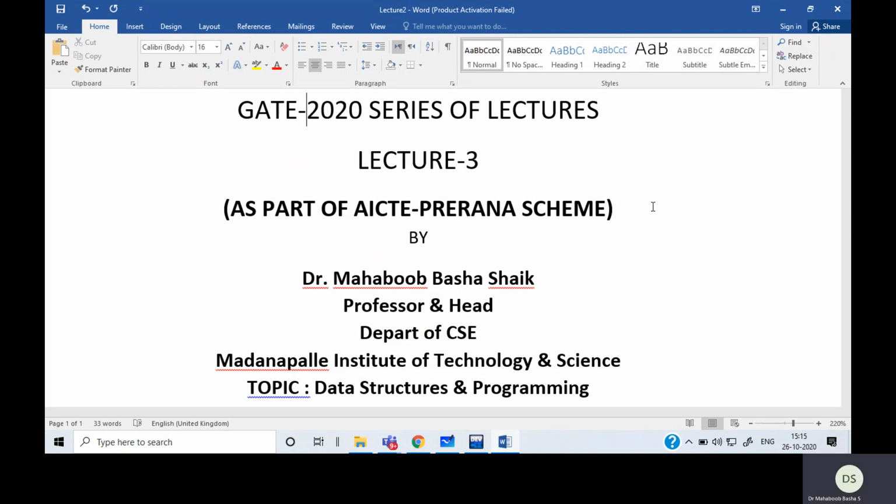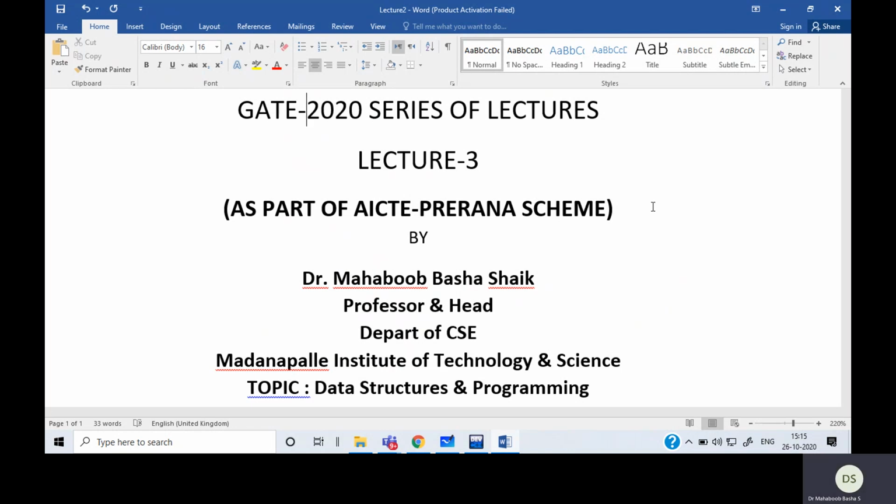I have taken the topic data structures and programming. This topic already covered some concepts like fundamentals of C, the operators, and some questions that appeared in the last GATE exams. As part of this data structures and programming, in this session I want to cover pointers concepts, because there are several questions on pointers. I want to solve some.